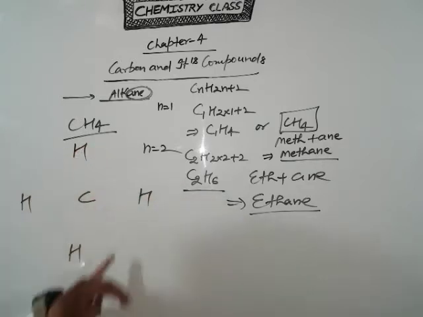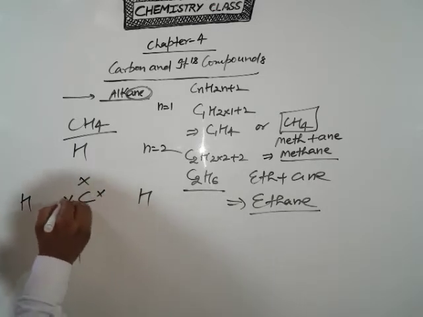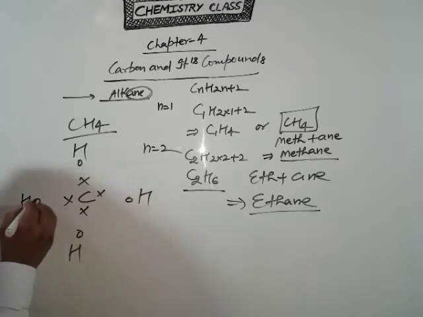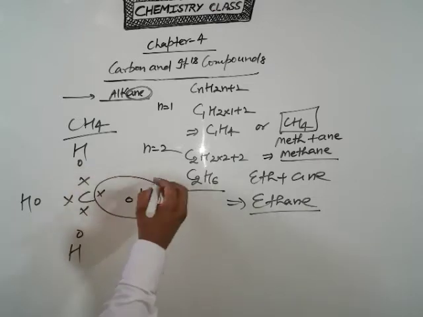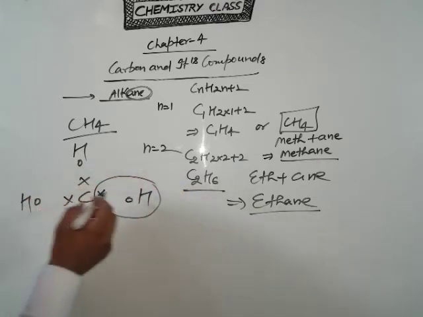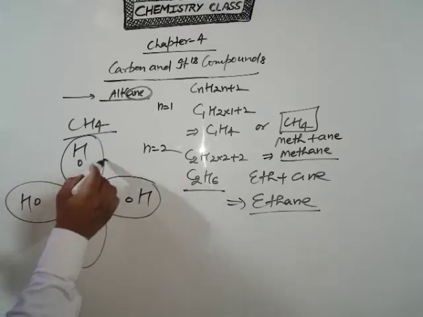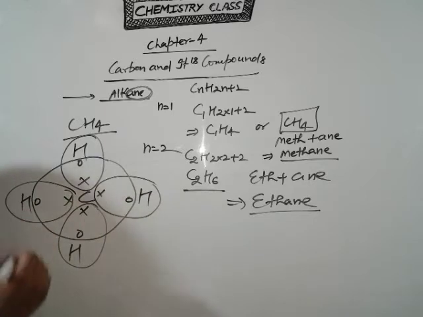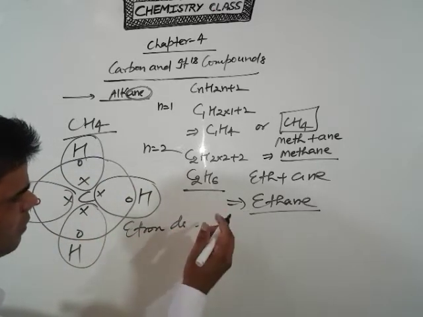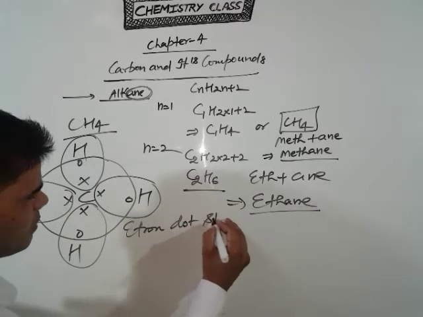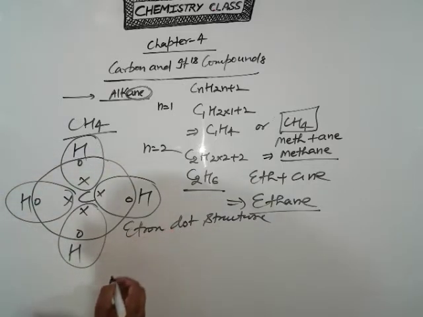So you represent it like that, and carbon has valence electrons 4 and hydrogen is 1. So students, first of all complete the hydrogen orbit, and after that the carbon orbit. So this is your electron dot structure. Clear? This is our electron dot structure,